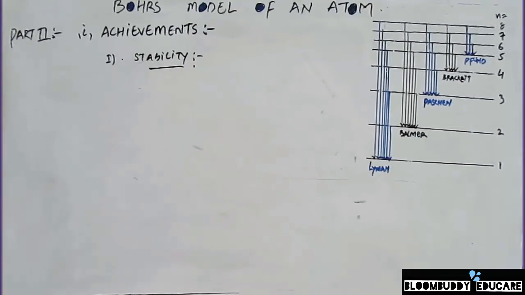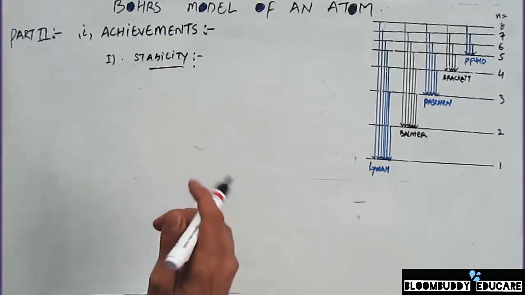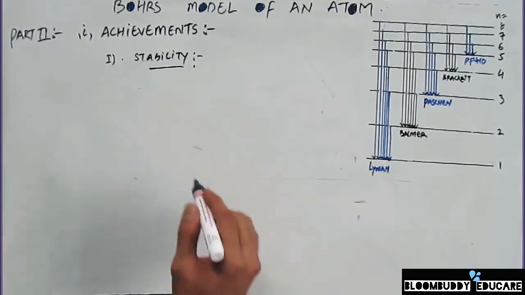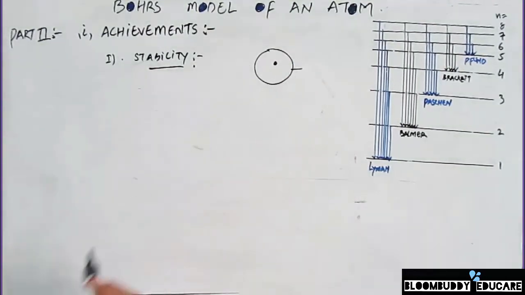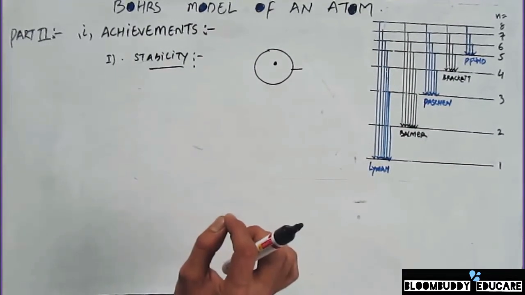Stability of an atom. We knew that Rutherford's atomic model had an important limitation, that was the stability of an atom. According to Bohr's model, the electron does not lose energy as long as it is revolving in a particular orbit. Also, it cannot jump from the first orbit to a lower orbit.